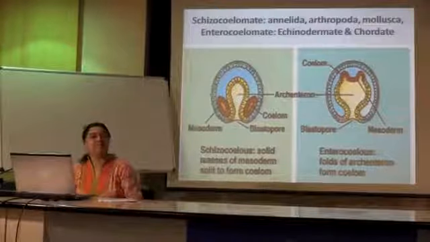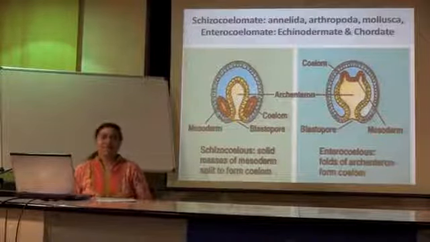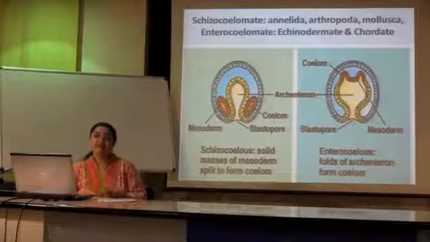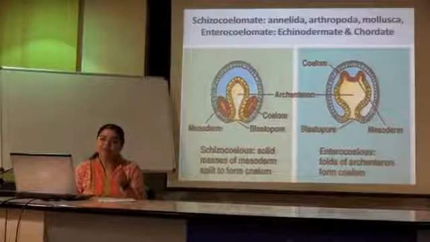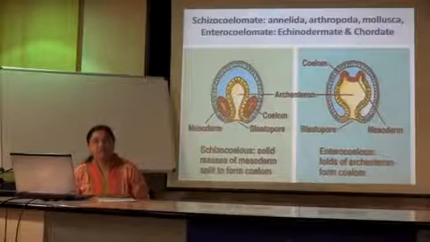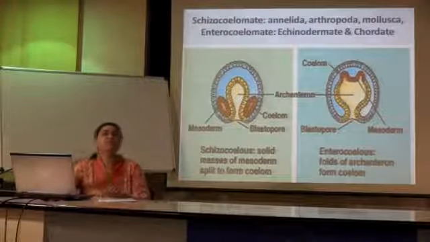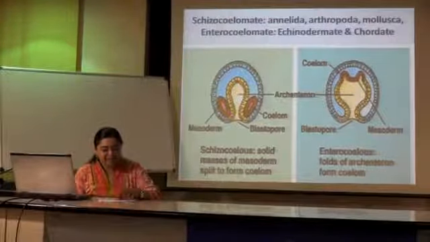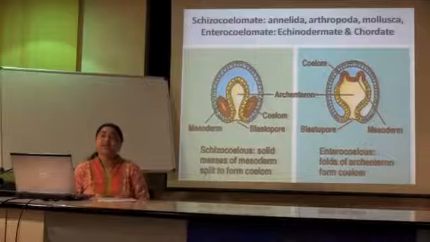Nephridias are also excretory units, right? Found in which group? Earthworm, that is annelids, right? But flame cells are protonephridias. Technically you have to use that term, but because of this kind of flickering movement of the cell, these cells are known as flame cells. Many a times you don't have a complete system of excretion, but you are just going to have a network of flame cells which will solve the purpose of excretion within that body. That is what is present in platyhelminthes and groups like rotifers, which are having flame cells within it.